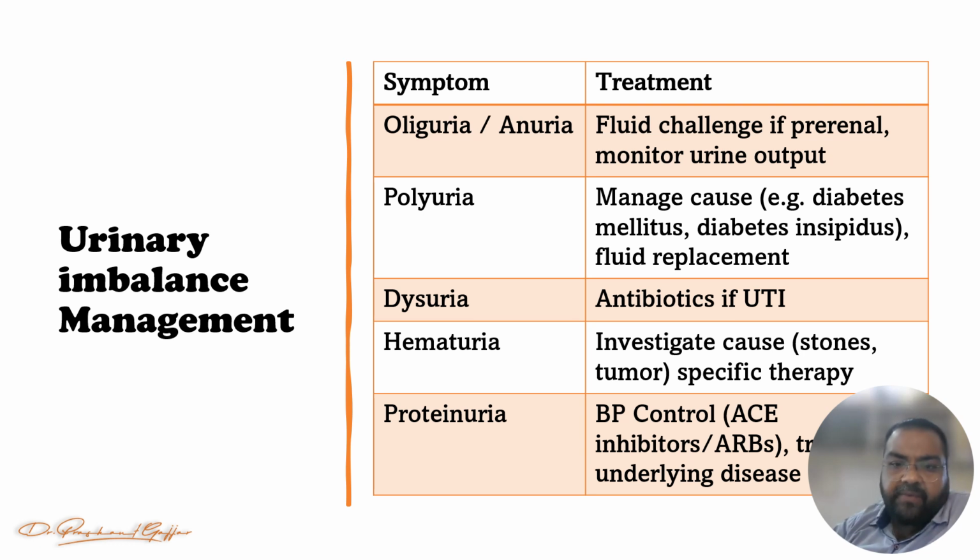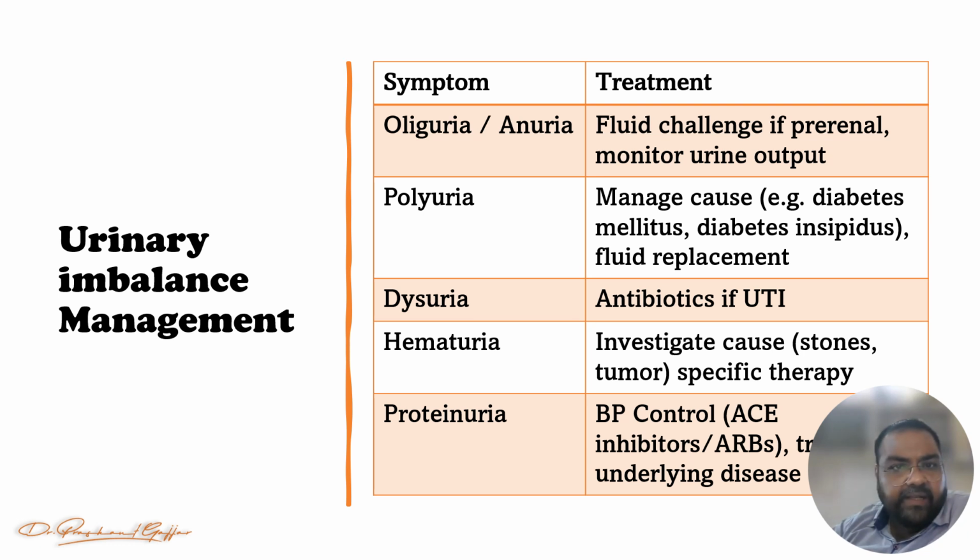What may be a cause of the hematuria? Stone, tumor, or what is the specific therapy we have to give for the hematuria, right? And if there is proteinuria, we have to control the blood pressure, we have to start ACE inhibitors, right? And we have to treat the underlying disease why the proteinuria occurs. So these are the treatments of the urinary imbalances, right?